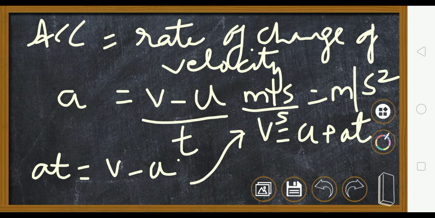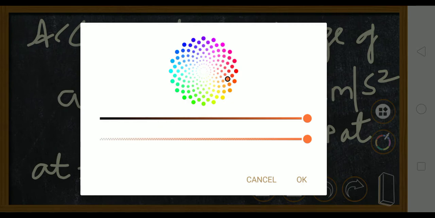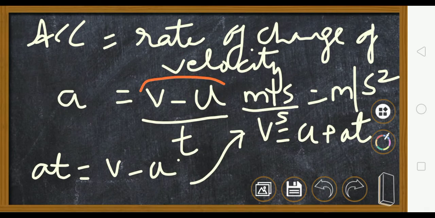Clear? Now when you see over here, see this numerator v minus u. Now this is a subtraction. If v is greater, then v minus u will be positive. So it is a positive acceleration. But suppose v is smaller than u, then in the numerator you will have a negative value.